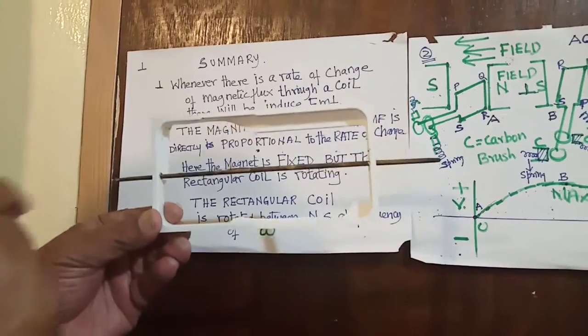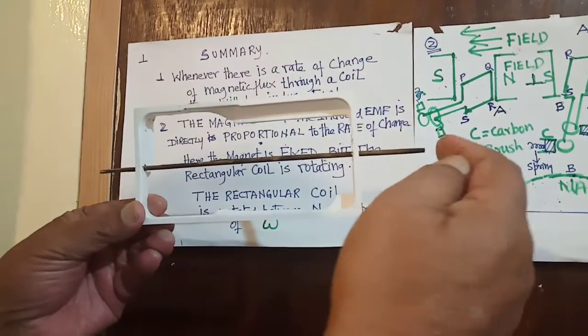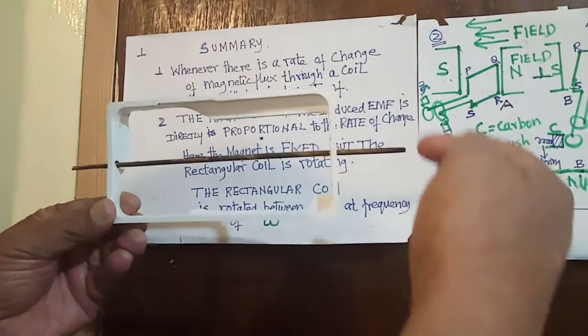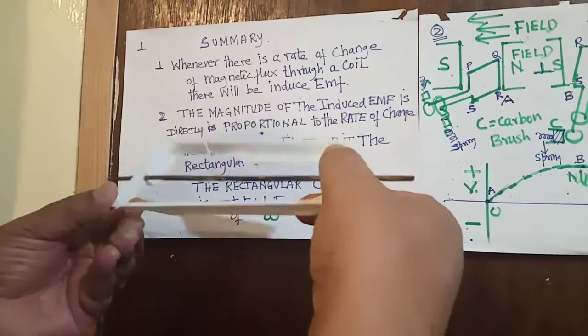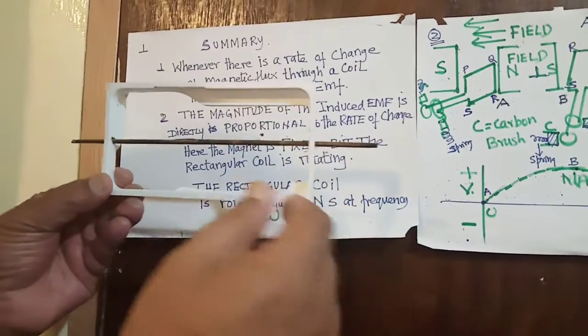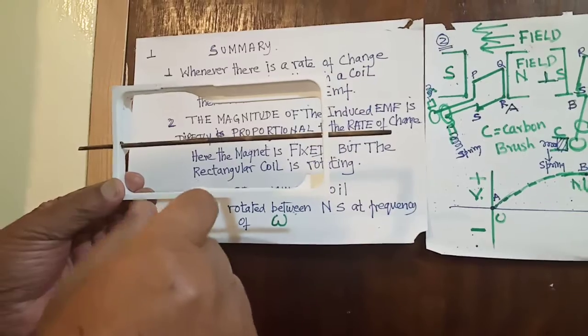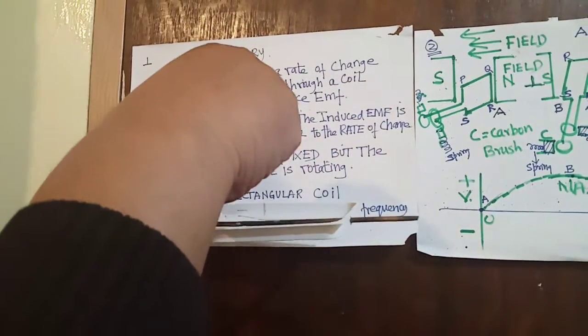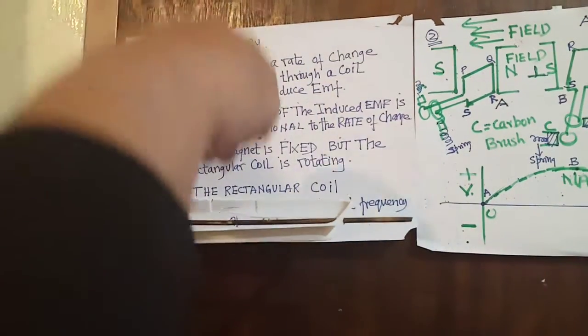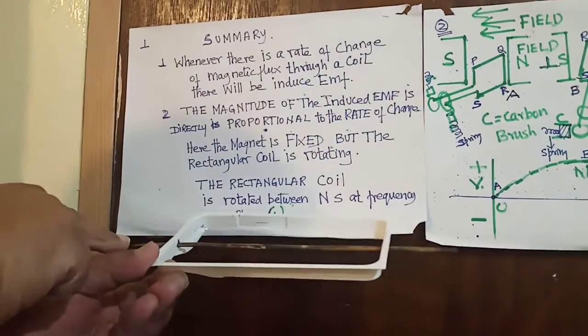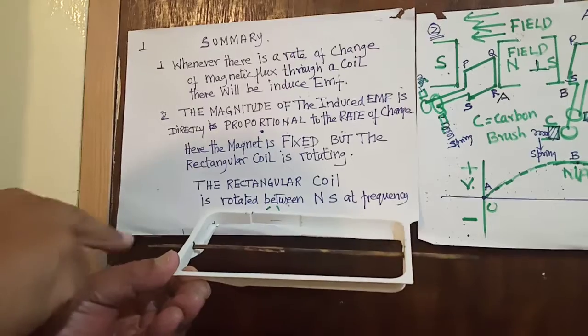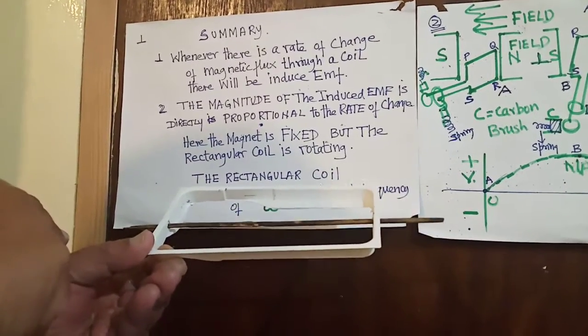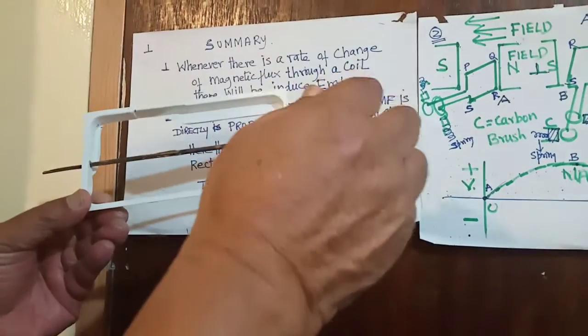So here there will be some machine to rotate this. Now there are two ways of getting electricity. A coil may be fixed, and I drop a magnet, I put it up and down, up and down. I'll get electricity here at the two wires there. Or a magnet will be fixed.